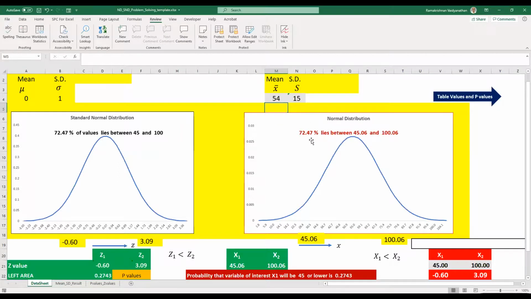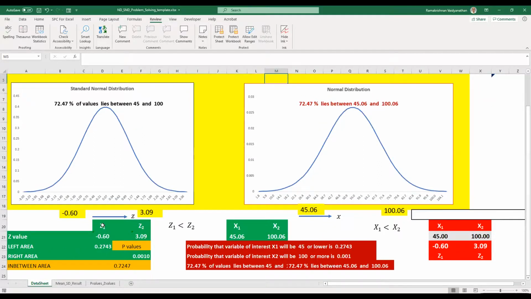Then 72% of the students have scored between 45 and 100. So 75% is going to be my result if 45 is a pass mark, right? Now, how many students have failed here? The balance, right? You can see it here, 27.43% have failed here. See, the area to the left of this mark, 45 marks, is 0.2743. So 27.4% have scored less than 45 and failed.